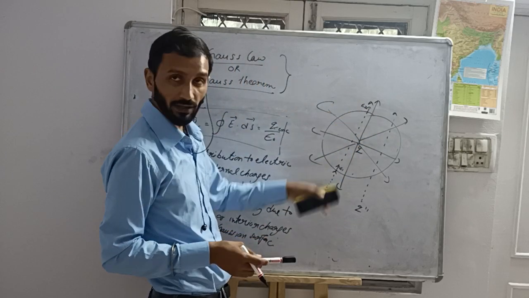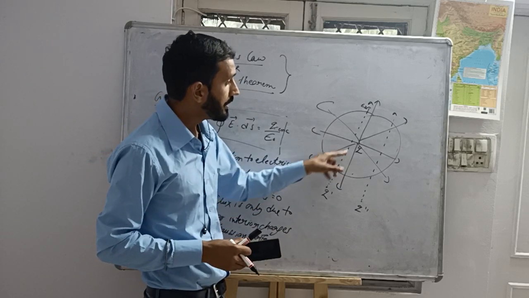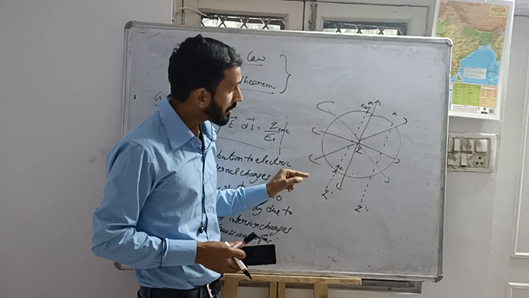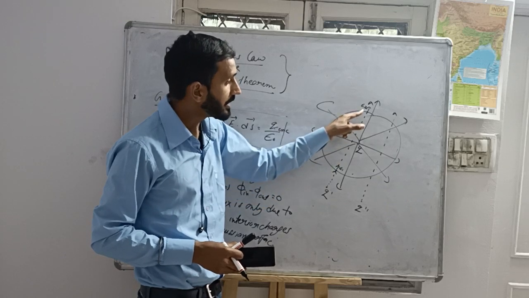This is closer, so E1 will be greater and E2 will be lesser, and the total electric field due to this charge will be E1 minus E2.